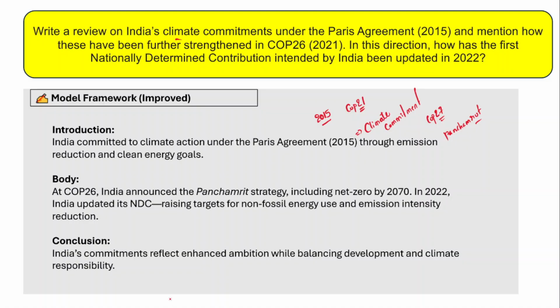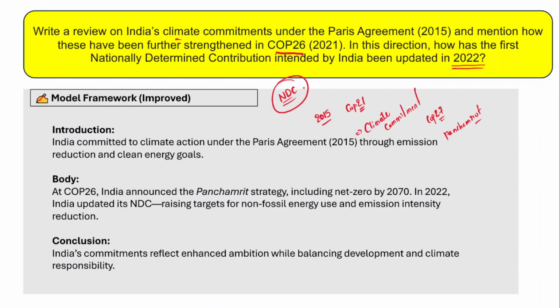Mention how these have been further strengthened at COP26 in 2021, and how the first Nationally Determined Contributions, known as NDCs, which are intended by India, have been updated in the year 2022, right?